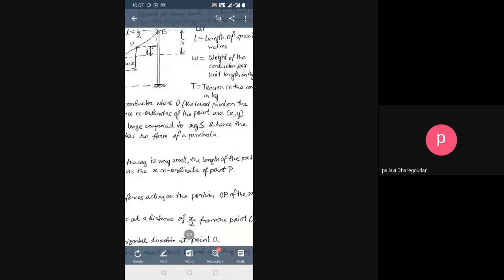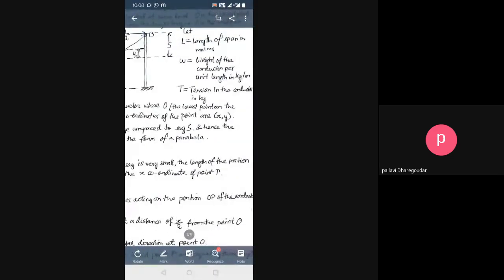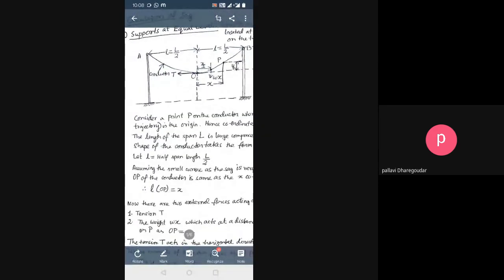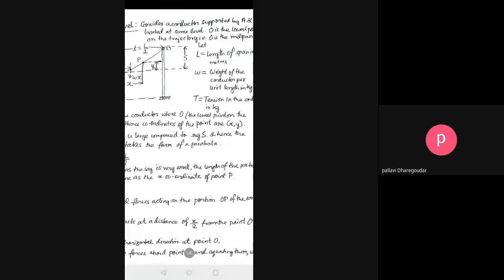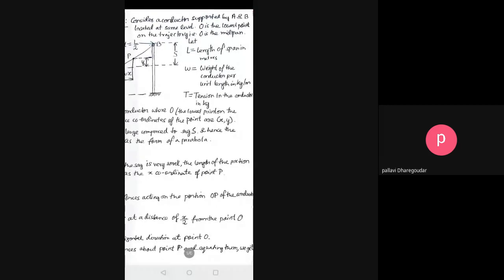Can you see this? The calculation of SAG. This is the calculation of SAG, right? The first part. Hello, Pallavi, are you there? Yes, ma'am. This is the calculation of SAG, right? Yes, ma'am. Now, what is W written? Just read. Weight of the conductor per unit.